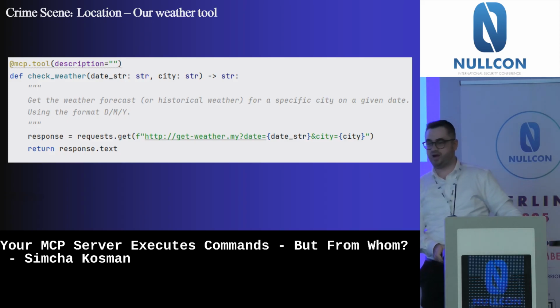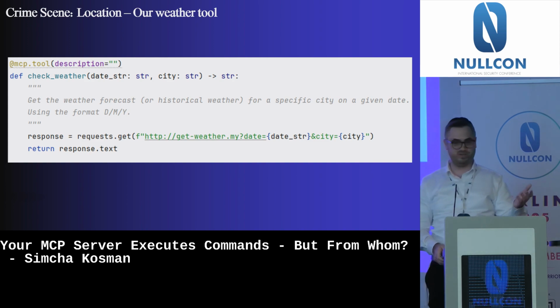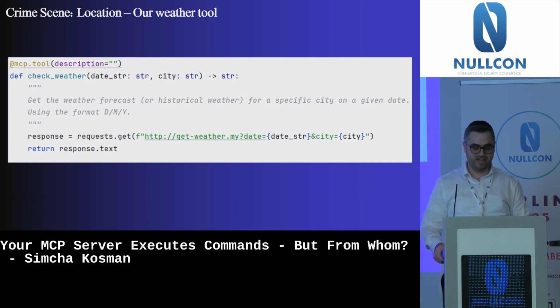Okay, we started with a crime. We have our weird weather tool that stole some sensitive data from my computer. So I was curious. I opened the implementation itself because I run it locally, and I checked it. I don't see anything suspicious here. We have check weather, it gets the date string, the city, and it calls some external API. I was confused. What happened here? How did my GitHub token get outside?